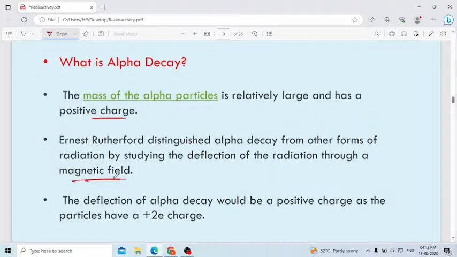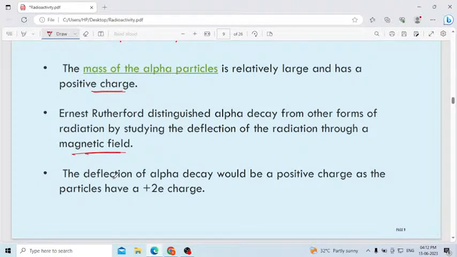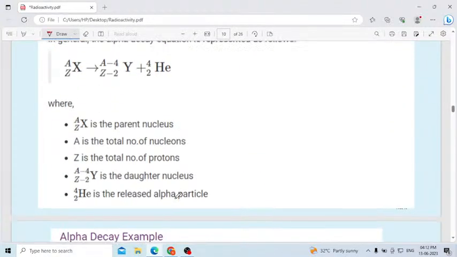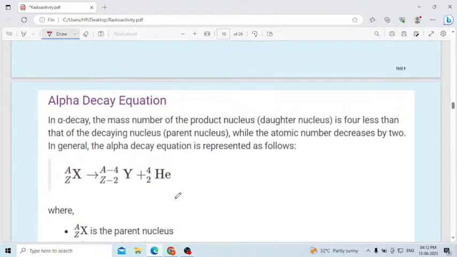How will you know whether an alpha particle is released? Based on the deflection through a magnetic field, we will come to know. The deflection of alpha radiation would indicate positive charge, as alpha particles are plus 2 e charge, positive charge.